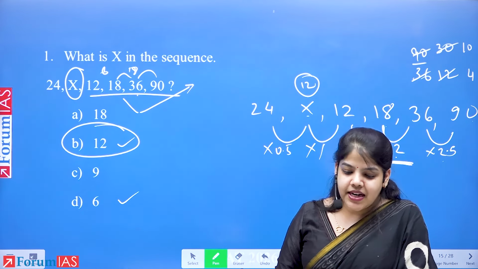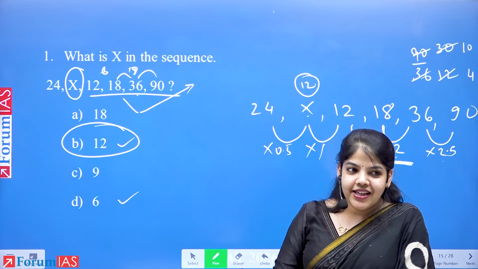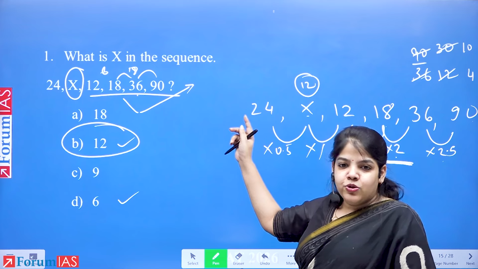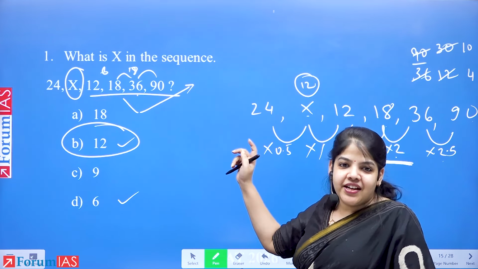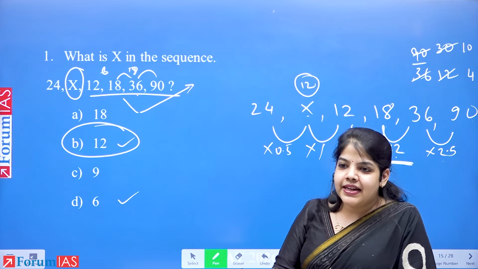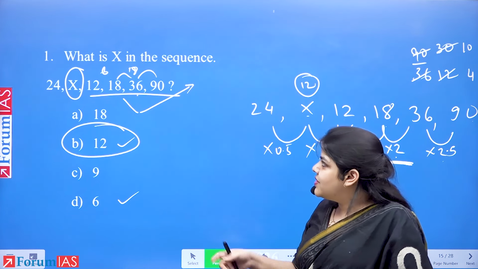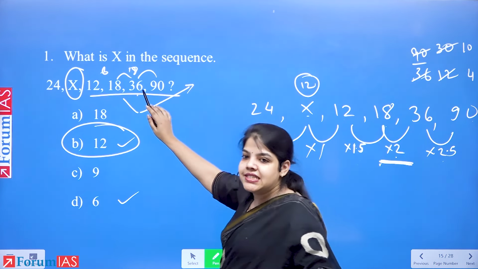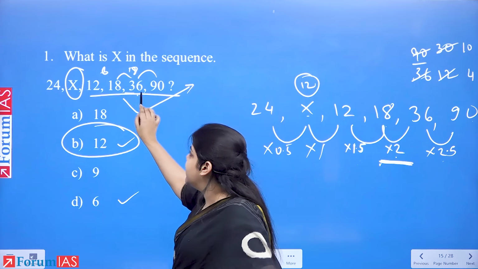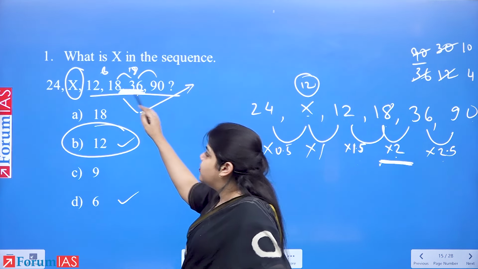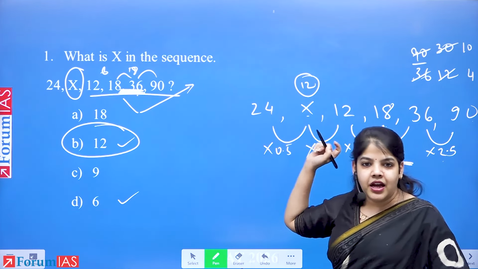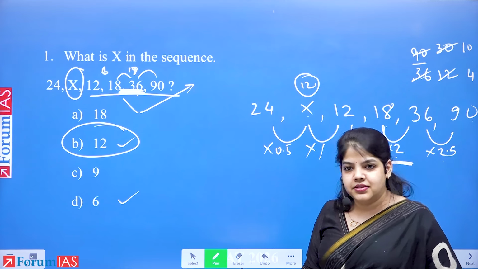Yes, and how did we start? By not thinking that these are just some numbers written and it's not clear, but rather just observing that there must be some pattern forming. If a question has been asked, then something must be forming. But let's try to find what the pattern is. And the pattern was right there between 18 and 36. The minute we figured out 18 and 36, we could start working our way from there. I hope it is good. Yes?